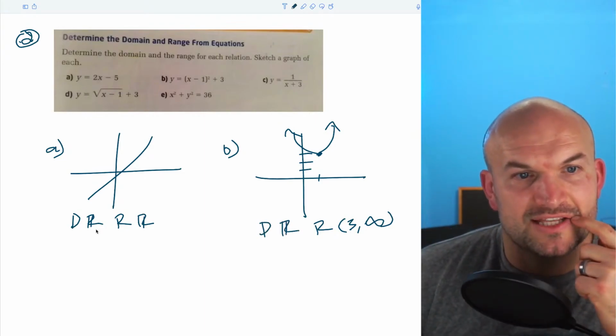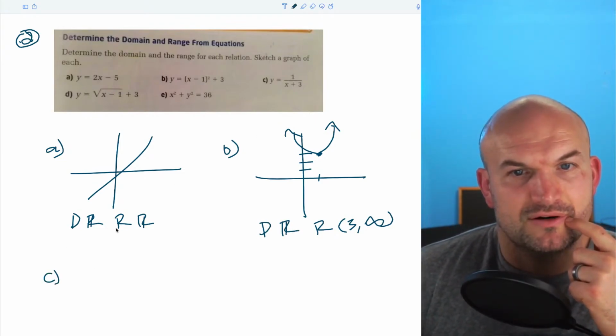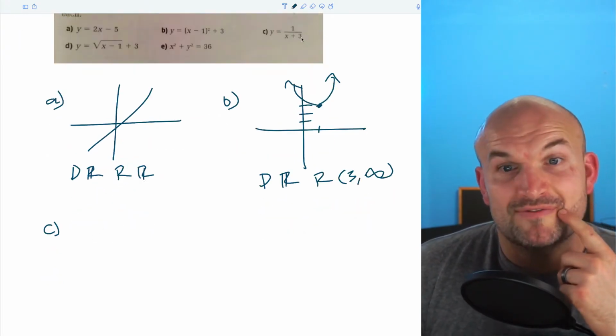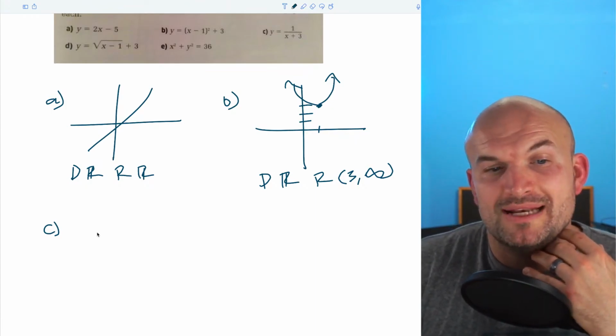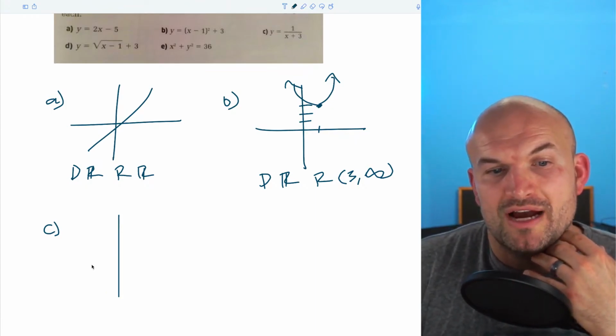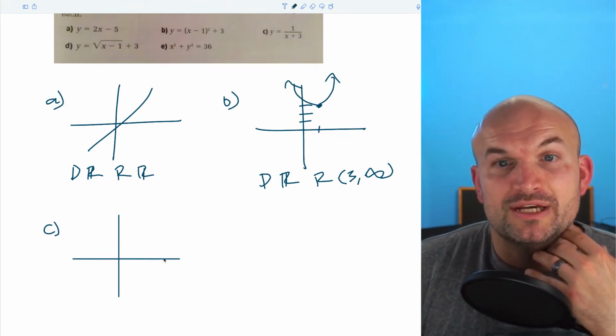Okay, and let's do one more. I guess I'll just do all of them. Why not? C. So how do I graph this? Well, this one has a horizontal asymptote at 0 and a vertical asymptote at -3. So again, this is the reciprocal graph being shifted over 3 units to the left.